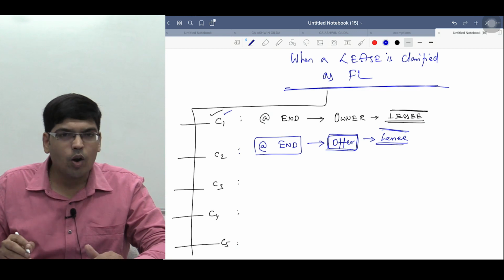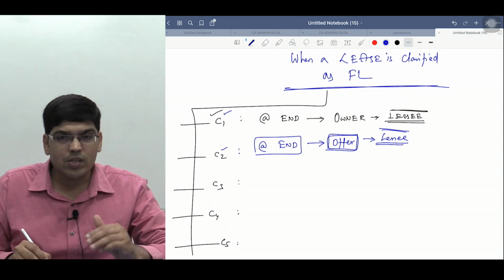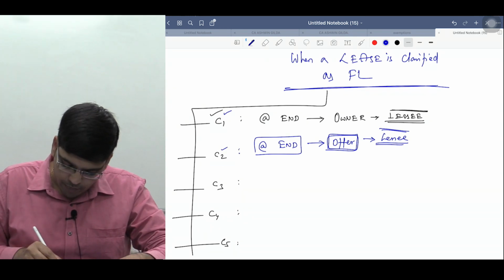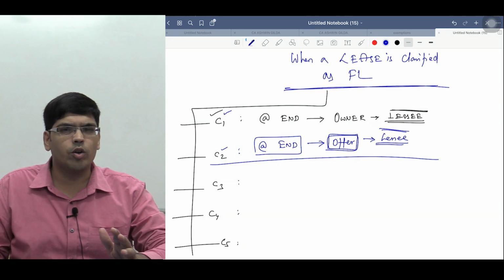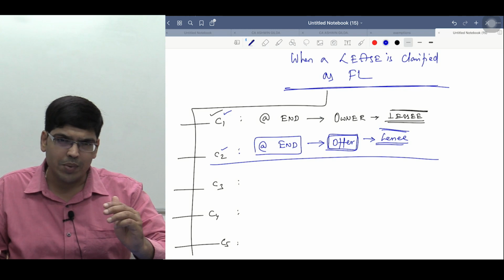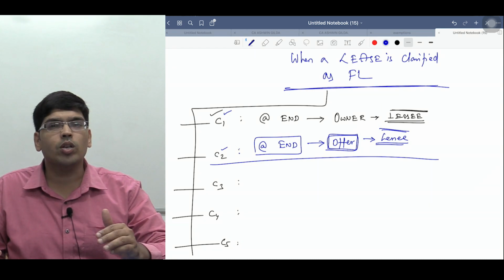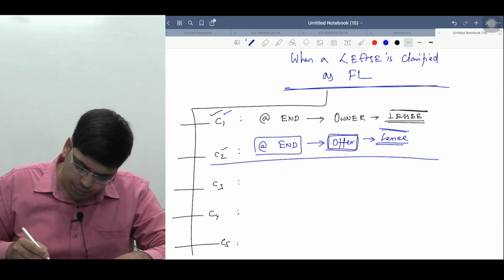So the first one is like an obligation on the lessee. The second is like an offer to the lessee. These are the simple 2 points where the ownership of the asset will get transferred at the end of the lease term. In the first case, ownership will be certainly transferred. In the second case, ownership will be transferred on a reasonable basis.